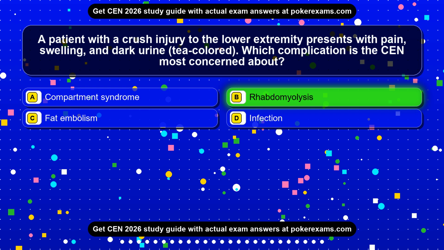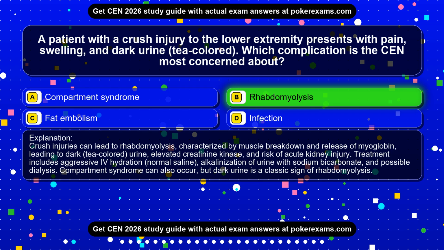Rhabdomyolysis. Crush injuries can lead to rhabdomyolysis, characterized by muscle breakdown and release of myoglobin, leading to dark, tea-colored urine, elevated creatine kinase, and risk of acute kidney injury. Treatment includes aggressive hydration, normal saline, alkalinization of urine with sodium bicarbonate, and possible dialysis. Compartment syndrome can also occur, but dark urine is a classic sign of rhabdomyolysis.